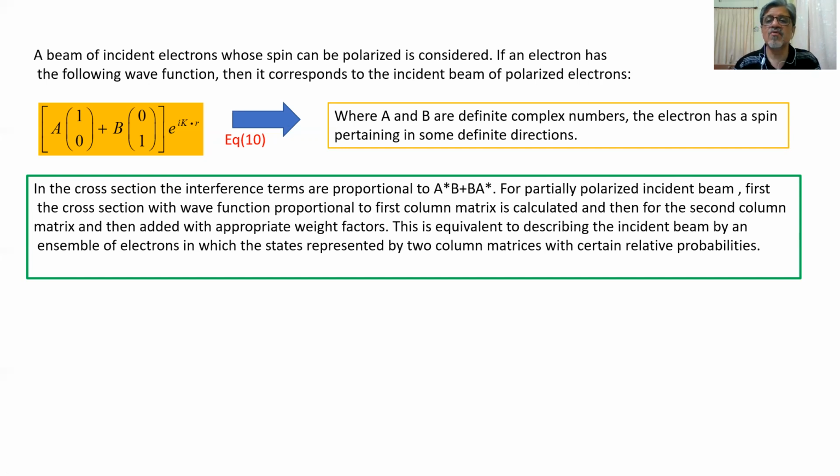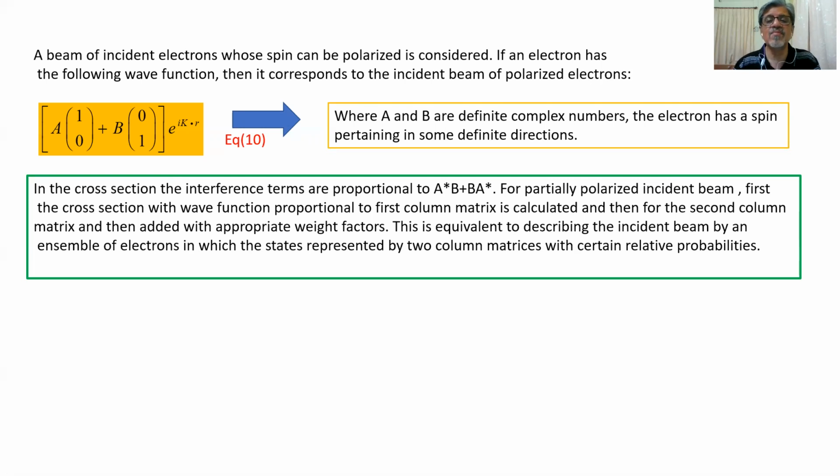Again multiplied by appropriate weight factors, those are A and B, and then further calculation is done. So this is equivalent to describing the incident beam by an ensemble of electrons in which the state is represented by two column matrices with certain relative probabilities. So this is the ensemble approach.